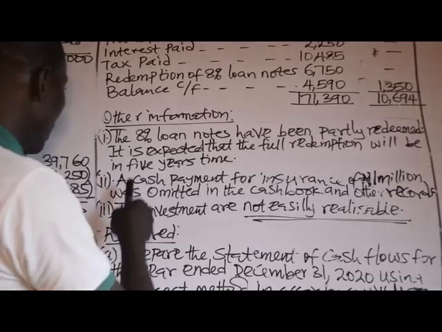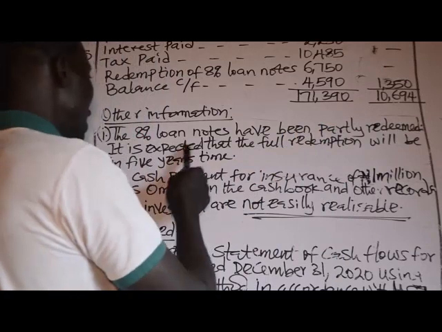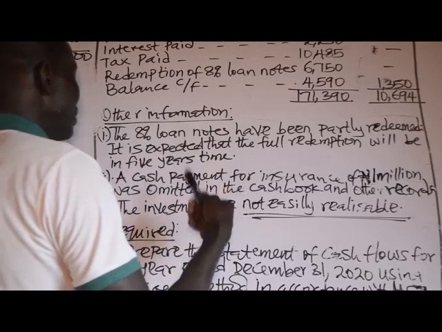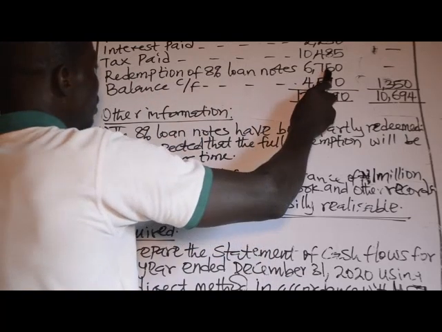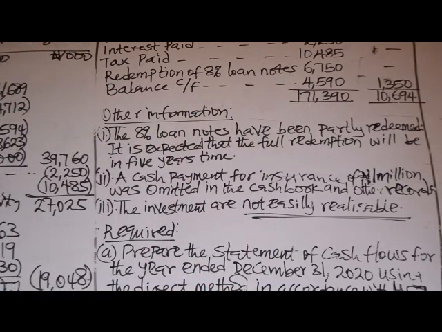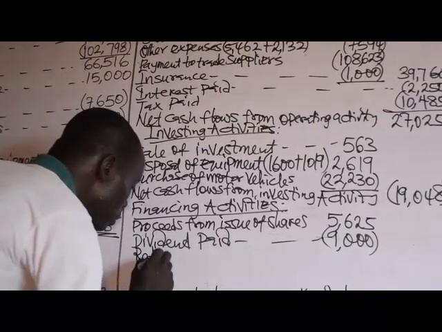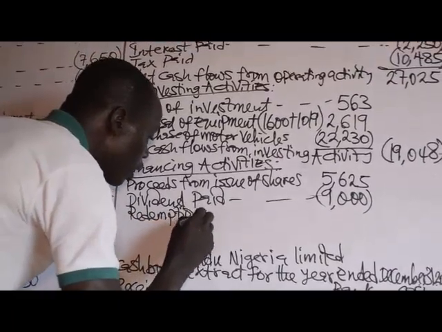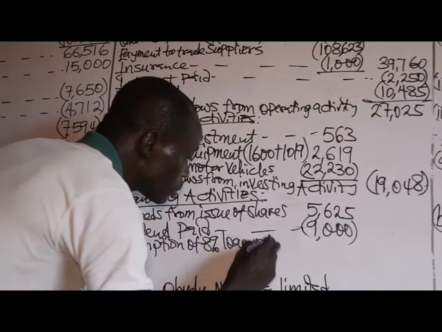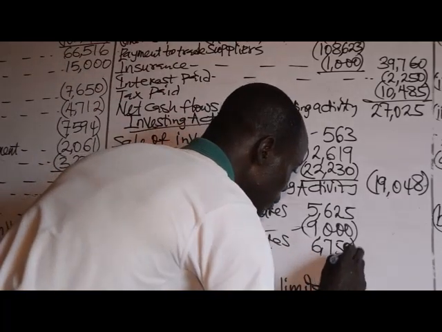Now, in note 1, we were told the 8% loan notes have been partly redeemed. It is expected that the full redemption will be in 5 years' time. It has been redeemed in part. The proceed of redemption is 6,750. It's a financing activity. Redemption of 8% loan notes, which is 6,750.